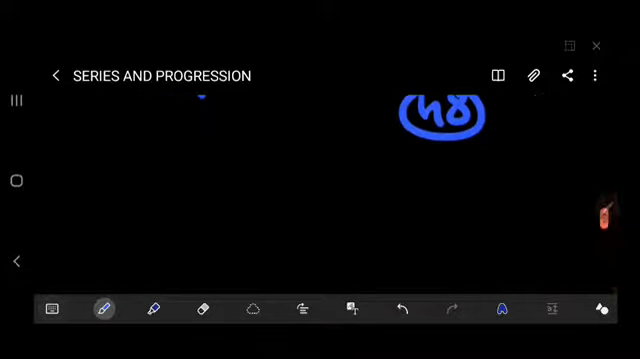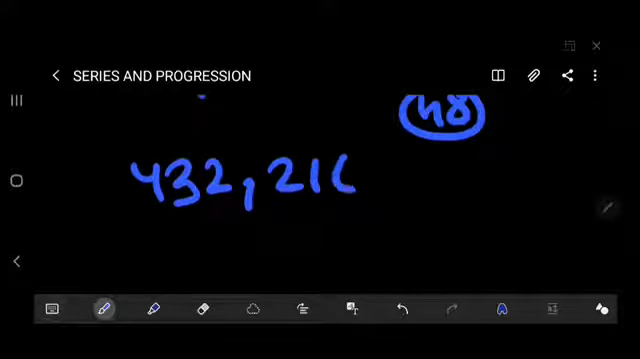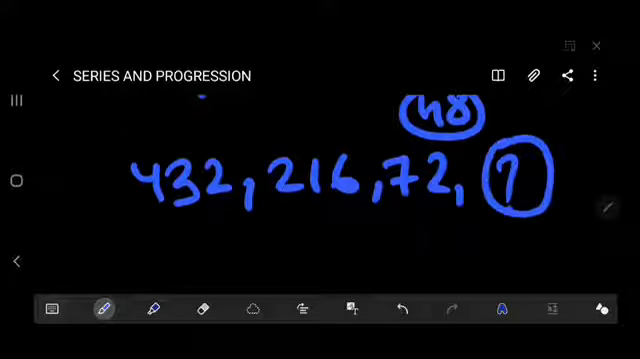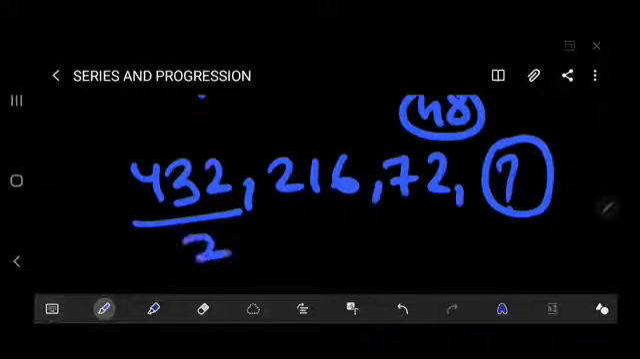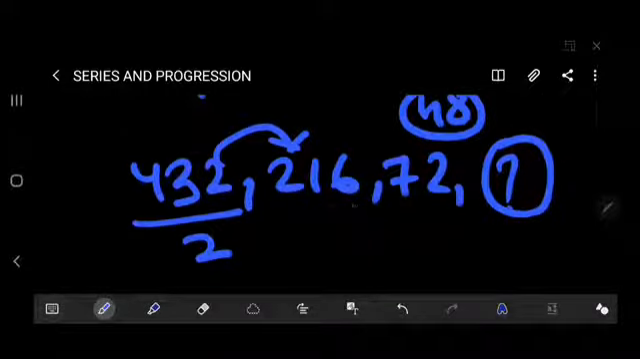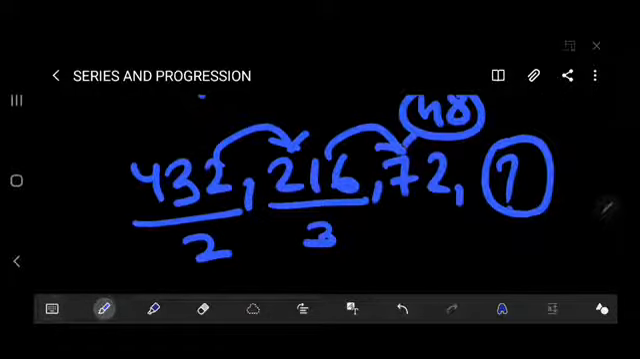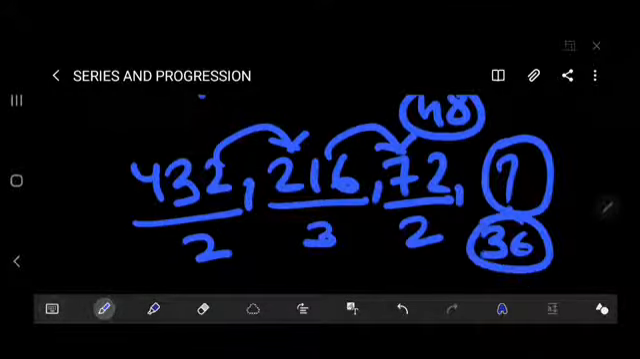Thereafter, another example: 432, 216, 72, thereafter question mark. For this, if we divide by 2, we'll get the answer 216. If we divide 216 by 3, we'll get 72. If we divide 72 by 2, we'll get our answer. The missing term is 36.